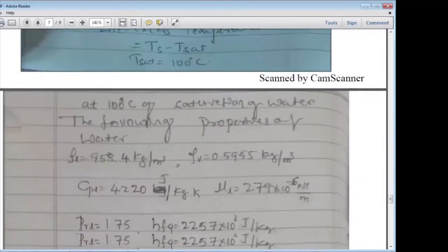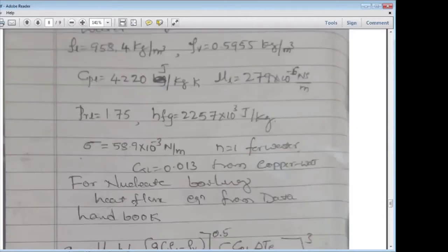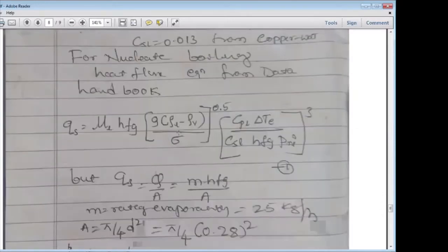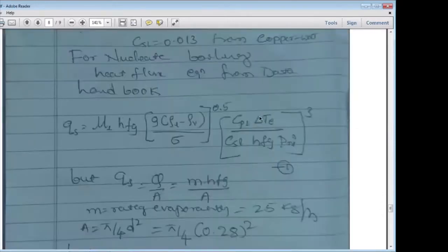That is from the heat flux formula. Listen here, this is delta T here, okay? From this equation, you need to calculate delta T. But in order to calculate delta T excess, you need to calculate the Qs, correct? So how to calculate the Qs?